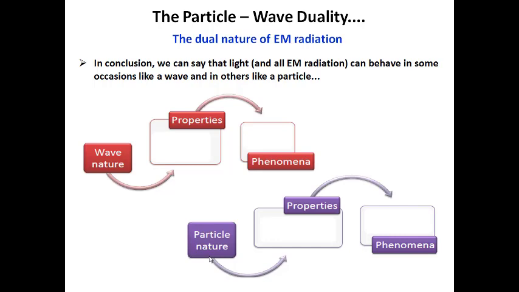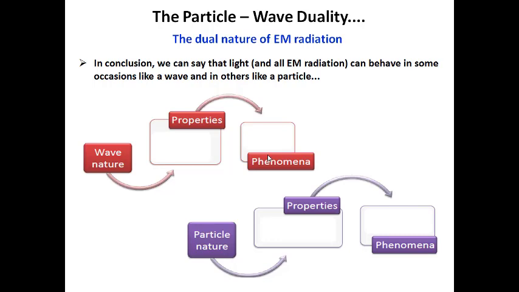So now we come to a conclusion that we can say an electromagnetic wave, otherwise a light, can behave on some occasions like a wave, whereas on other occasions like a particle. According to the physical phenomena, if you go for reflection and refraction properties, then we say it is wave nature.